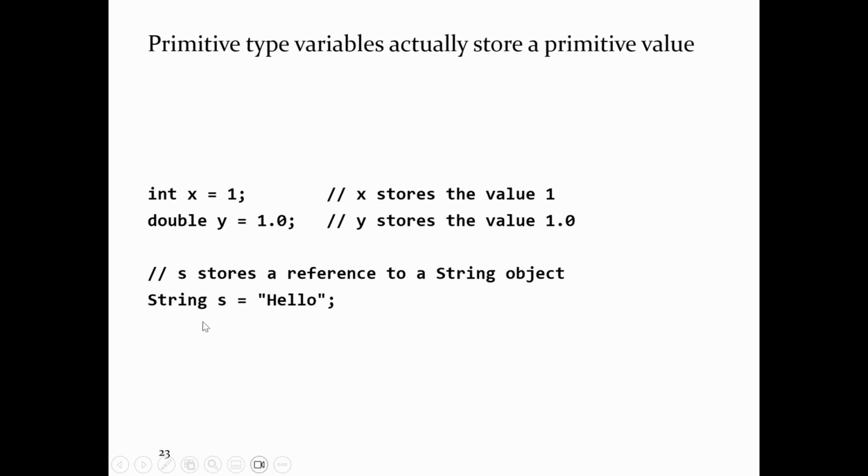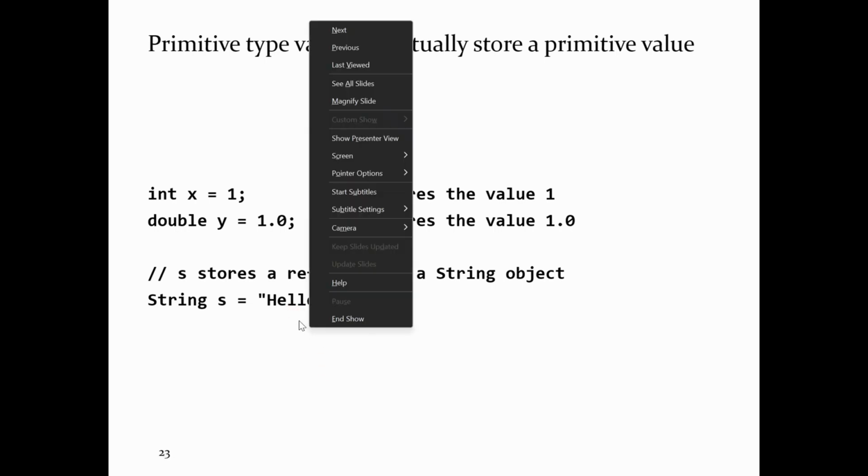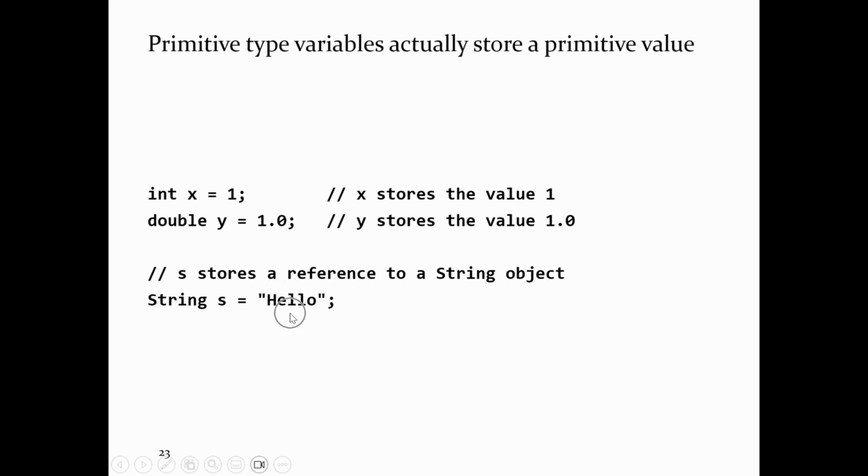Now here we've got a reference type: capital S String. s equals, and on the right-hand side there's a string object. The way you should think about this is that somewhere in memory there's a box labeled s, and beside the box labeled s is some value that lets it figure out where this object is.